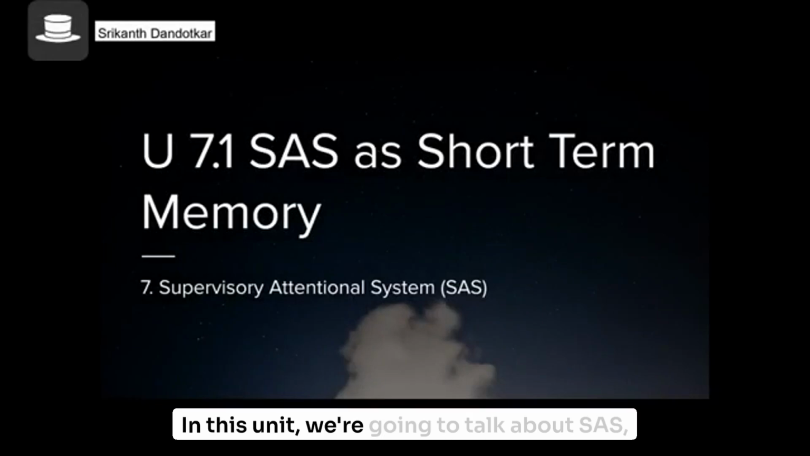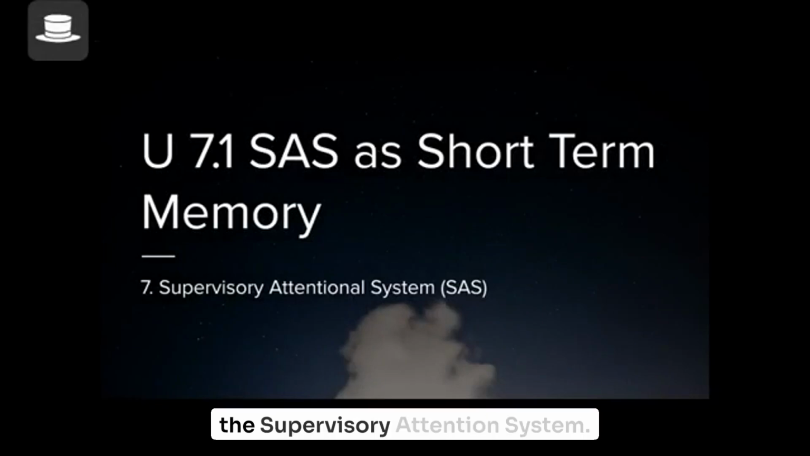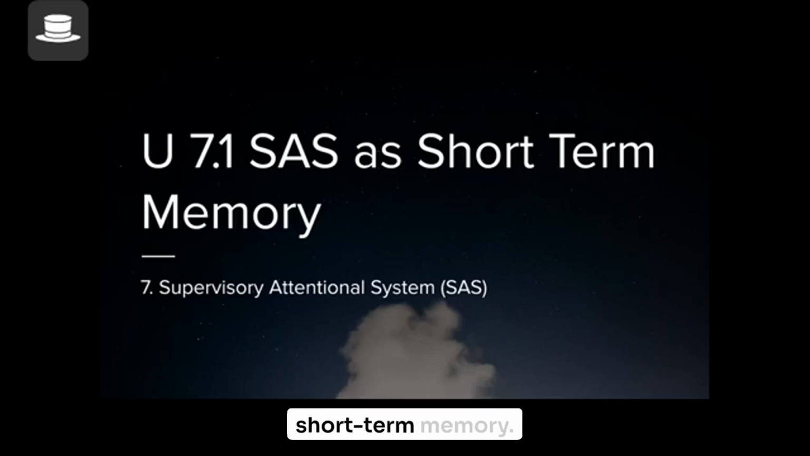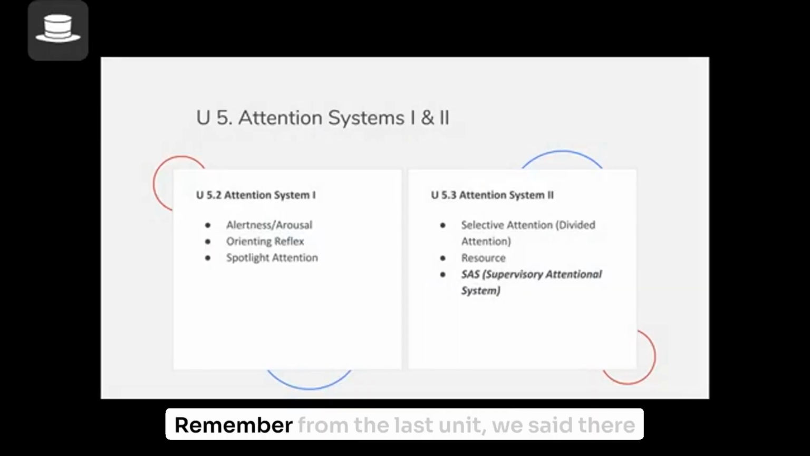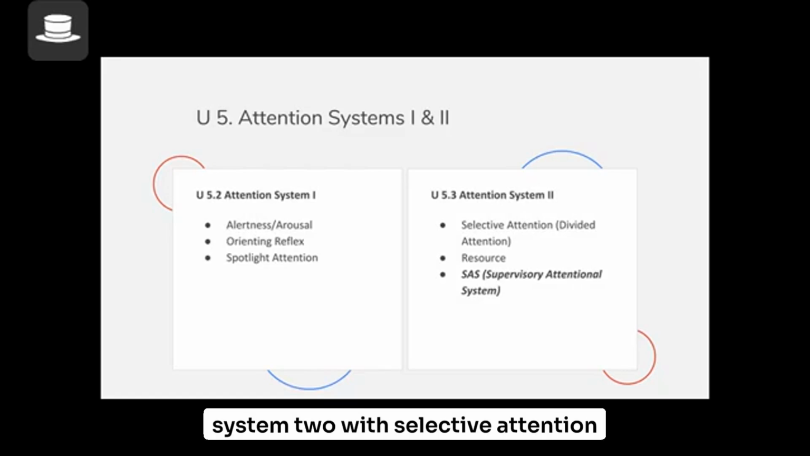In this unit, we're going to talk about SAS, the Supervisory Attentional System. In the first video, we'll talk about SAS as short-term memory. In 7.2, we'll talk about SAS as working memory. Remember, from the last unit, we said that there are two attentional systems. Attention system 1 with these three things, and attention system 2 with selective attention, attention as a resource, and SAS.